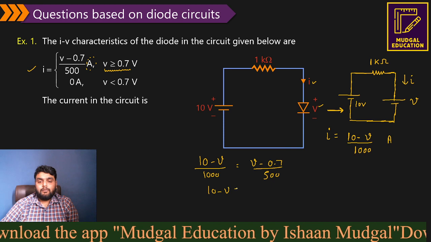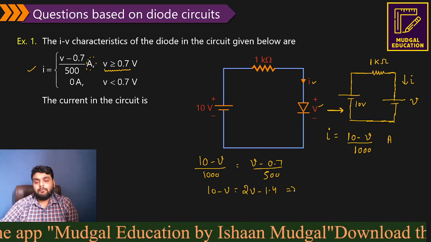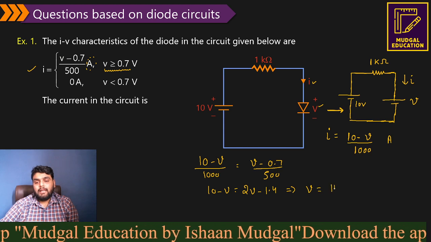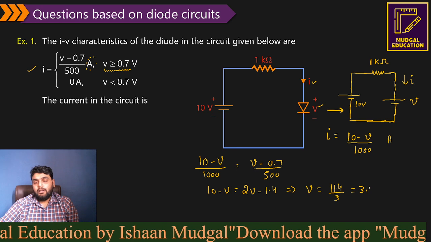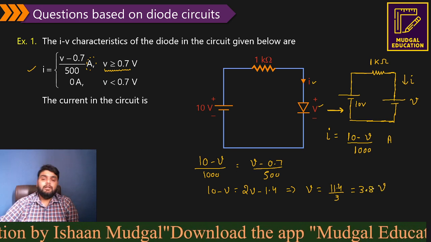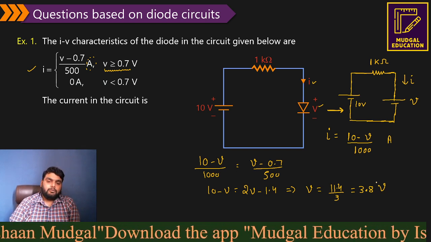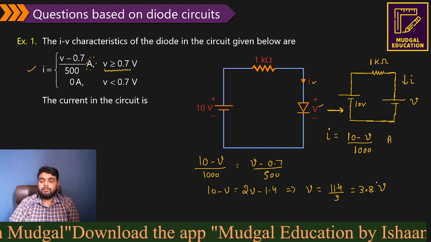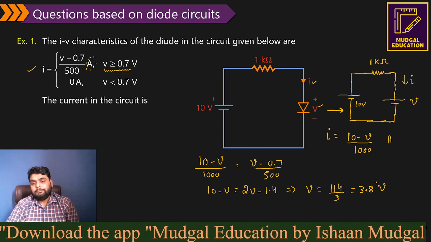So after solving this, we are getting V is equal to 11.4 by 3, which is 3.8 volts. You can check the calculation also. If there is any calculation mistake, you can point out that mistake in the comment section also.